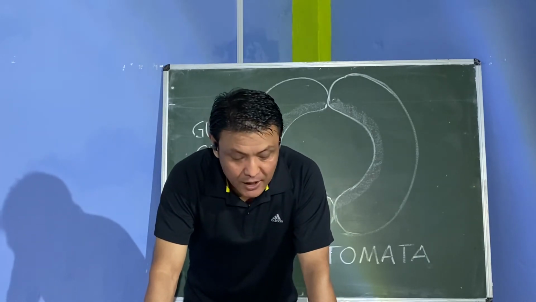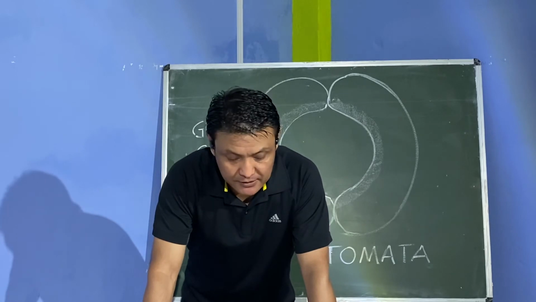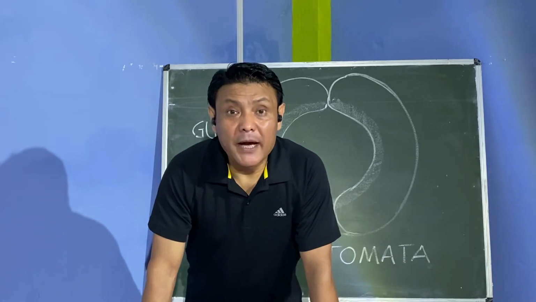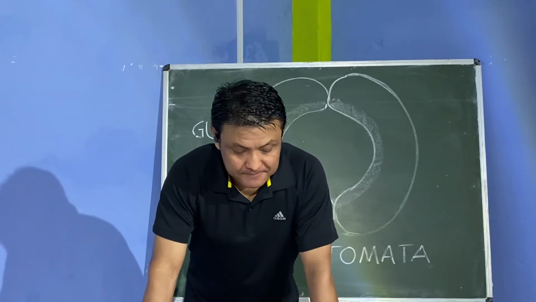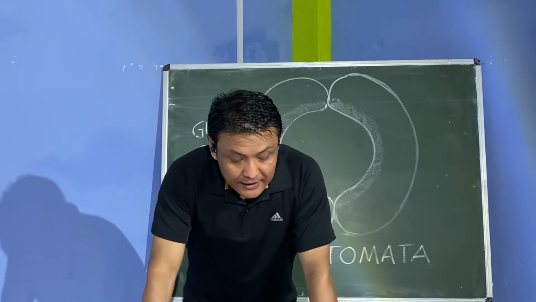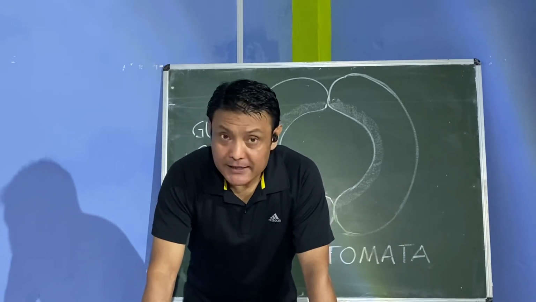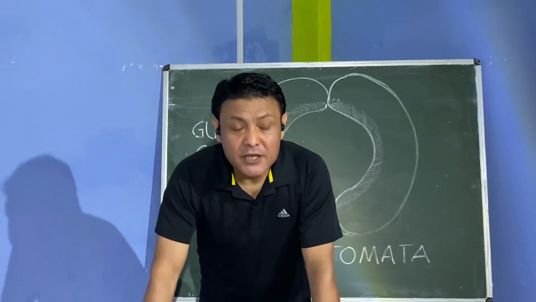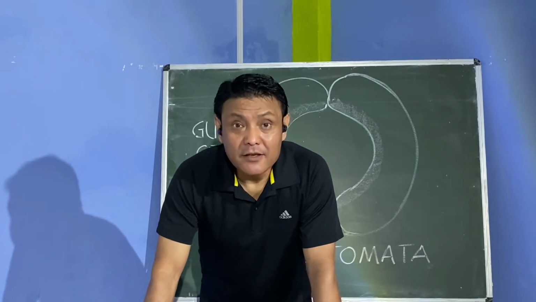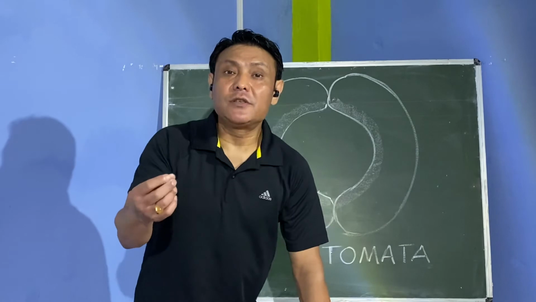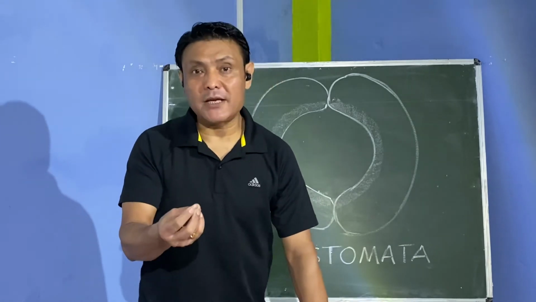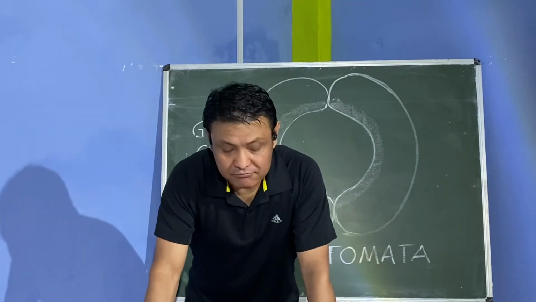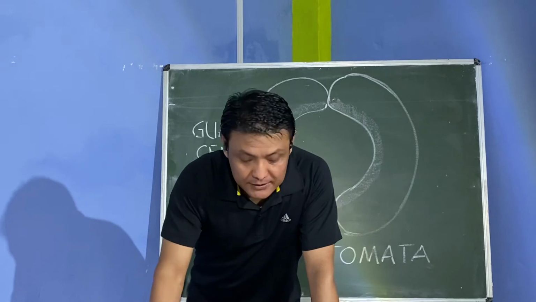First of all, water is taken up through the roots to the leaves. Next, carbon dioxide is absorbed by the leaves through the stomata. Now what will happen? Light is absorbed by chlorophyll. The solar energy is absorbed by the chlorophyll and it splits water, and oxygen is released. When the water breaks up, oxygen is released through the stomata.